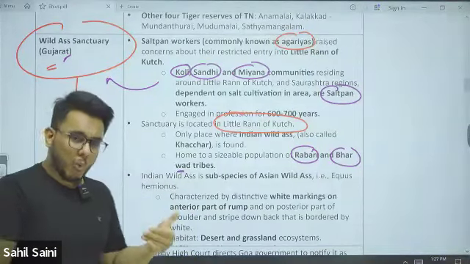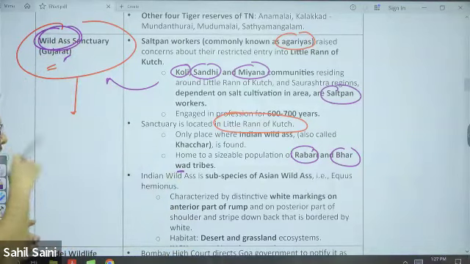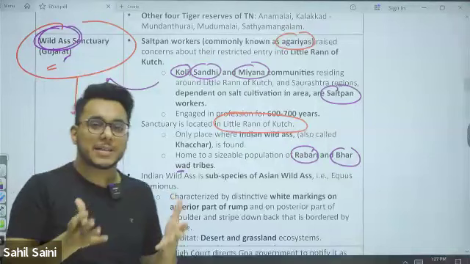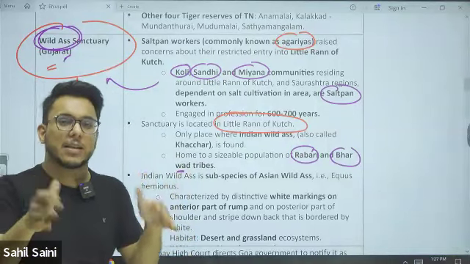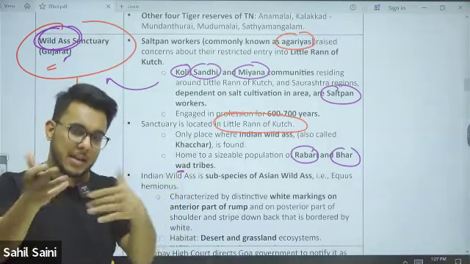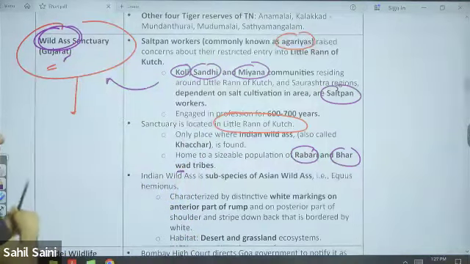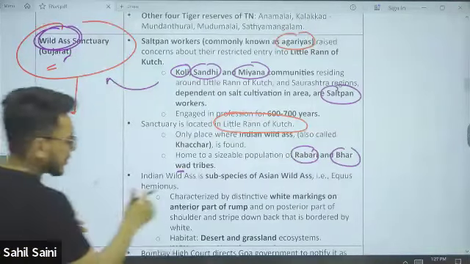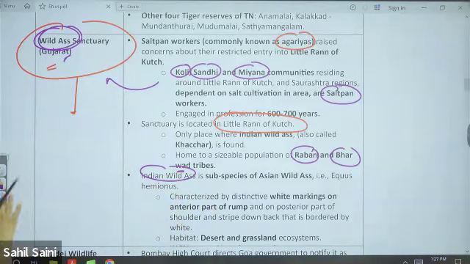Now, why is it called a wildlife sanctuary? It is called a wildlife sanctuary because the wild ass, that is the khachar, is found here. So by the wild ass's name, this sanctuary gets its name, Wild Ass Sanctuary. Now here the Indian wild ass is found.